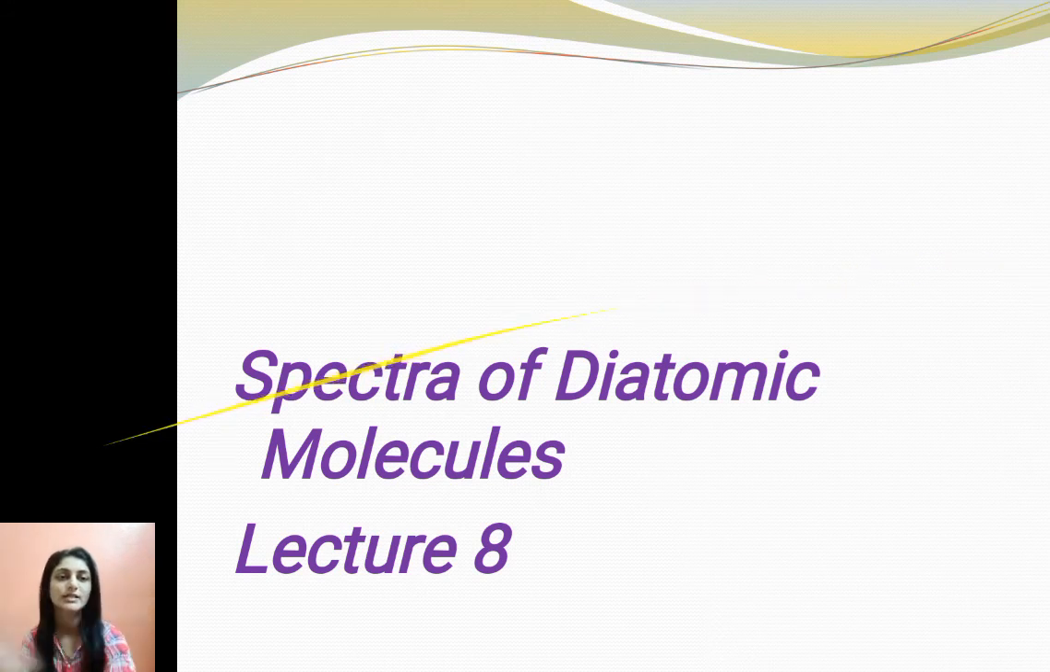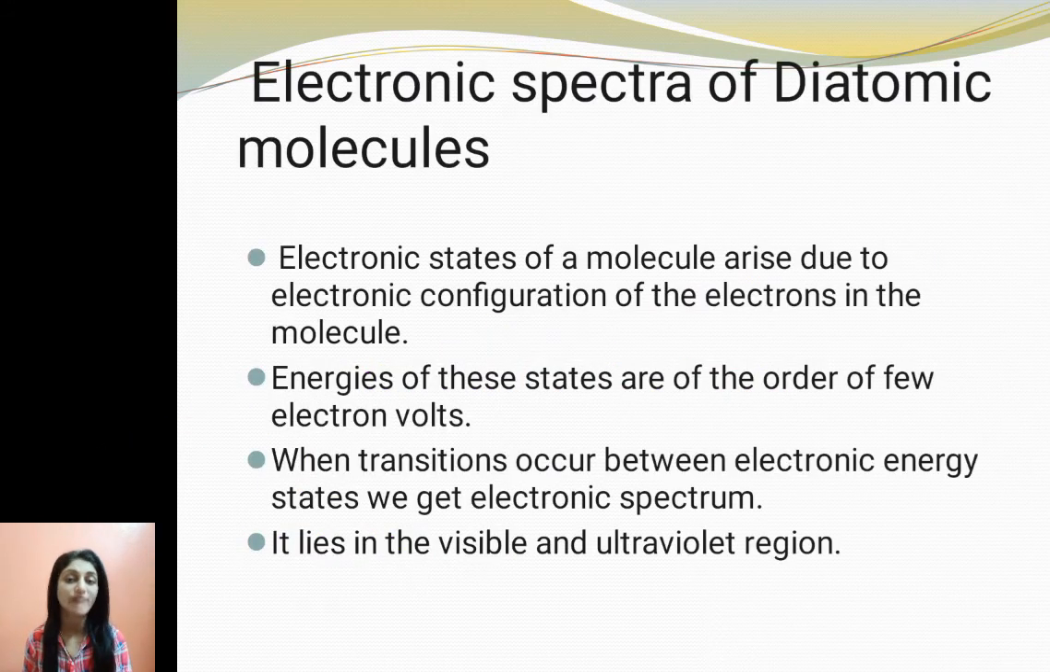This is lecture 8. In the last lecture we studied the vibration rotation spectrum, and today we are going to talk about electronic spectra of diatomic molecules. Now, when do we get a spectra? We get a spectra when a transition takes place from one energy level to another energy level. When we talk about rotational spectra, the transition takes place between two rotational energy levels. When we talk about vibrational spectra, the transition takes place between two vibrational energy levels. Similarly, when we talk about electronic spectra, the transition takes place between two electronic energy levels.